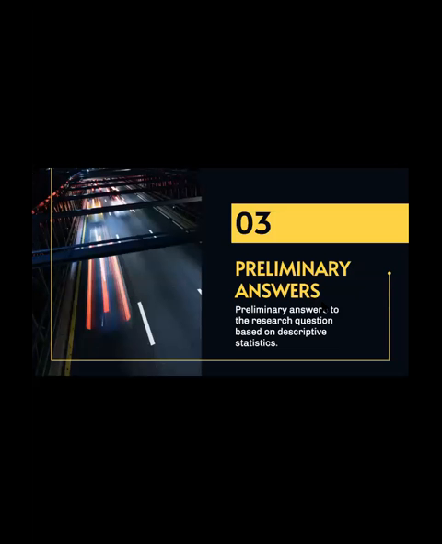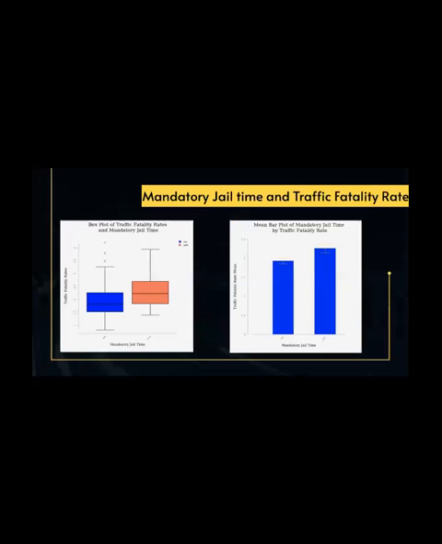So, some preliminary answers to my research question based on descriptive statistics. I used a box plot of traffic fatality rate versus mandatory jail time, which is grouped by yes or no, on the left. And you can see this does show homoscedasticity if the outliers were removed. On the right, you can see a side-by-side mean bar plot of mandatory jail time and traffic fatality rate. You can visualize that there is a higher traffic fatality rate mean for yes mandatory jail time than for no.